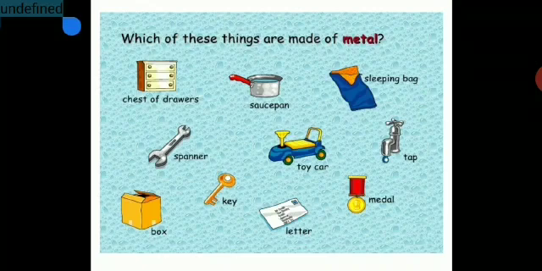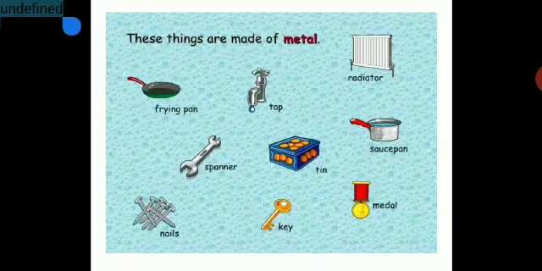Which are these things made up of metal? Like simply you can see over here saucepan, you can see keys made up of metal, and medal, tap. So you can easily make out, and you can make a list of the objects you see and answer which of the things are made up of metal. So you don't need to draw this, you just have to list the objects, name the objects, make a list of it, and write the answer in your notebook.